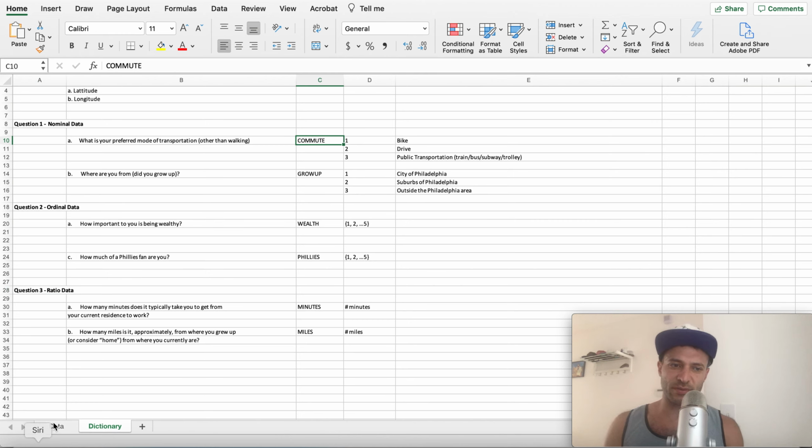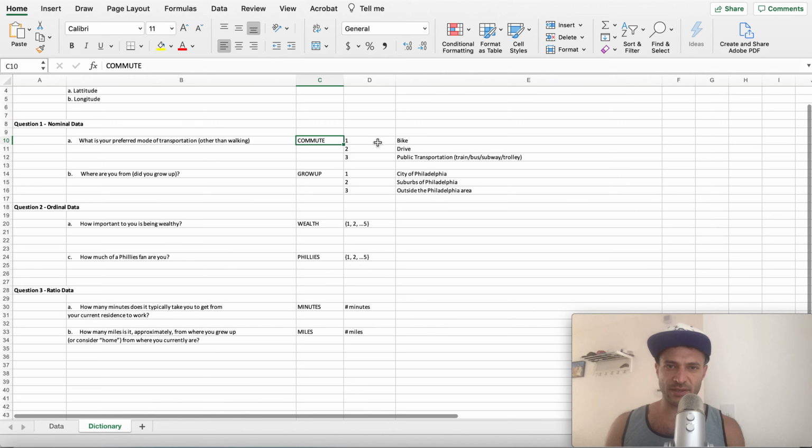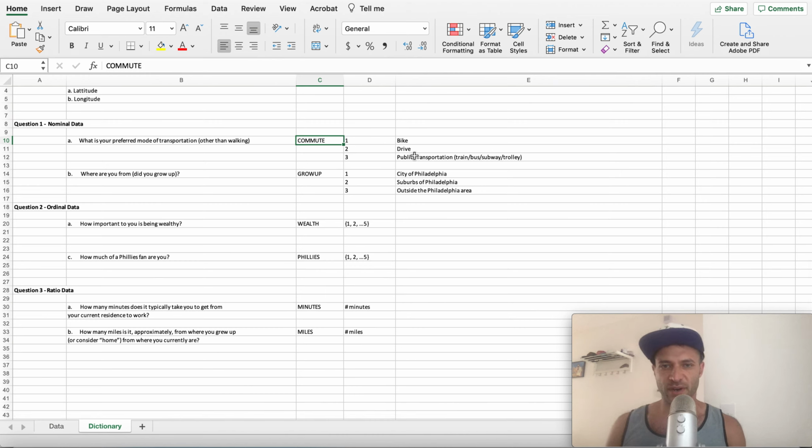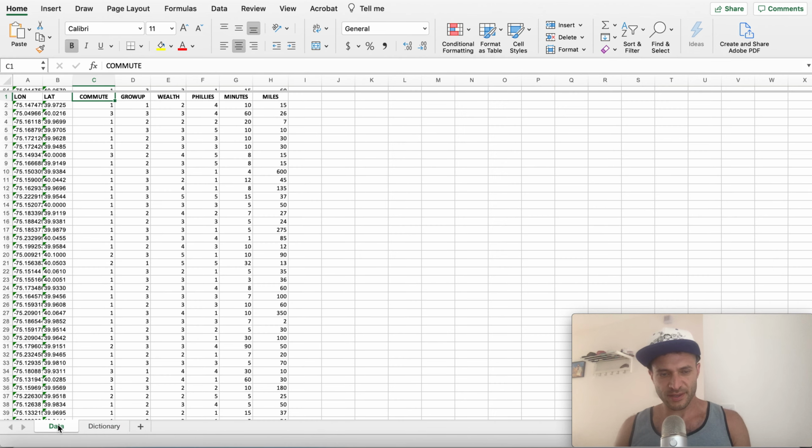So there's commute. You can follow along here with the data set, and there's commute there. Commute has three possible values: bike, drive, and public transportation. What is your preferred method of transportation? Where are you from? Grow up has three responses as well. So I want you to take a look at that.